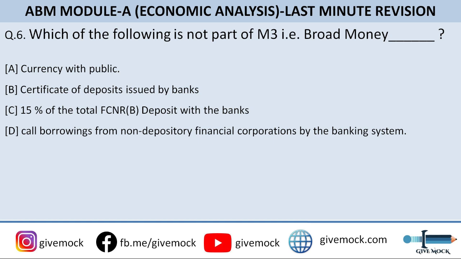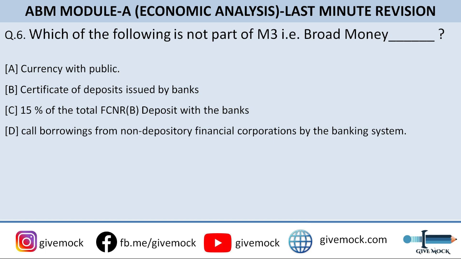So guys, in this question you must be getting confused with option C and D, because सब लोगों को ये लग गया होगा पता कि option A and B is definitely the part of M3. So these are not the answer, but option C and D is a little confusing. So I'll tell you that is how the IIBF frames the questions. Questions are asked in CAIIB exams, so they kind of confuse the applicants with these kind of confusing options.